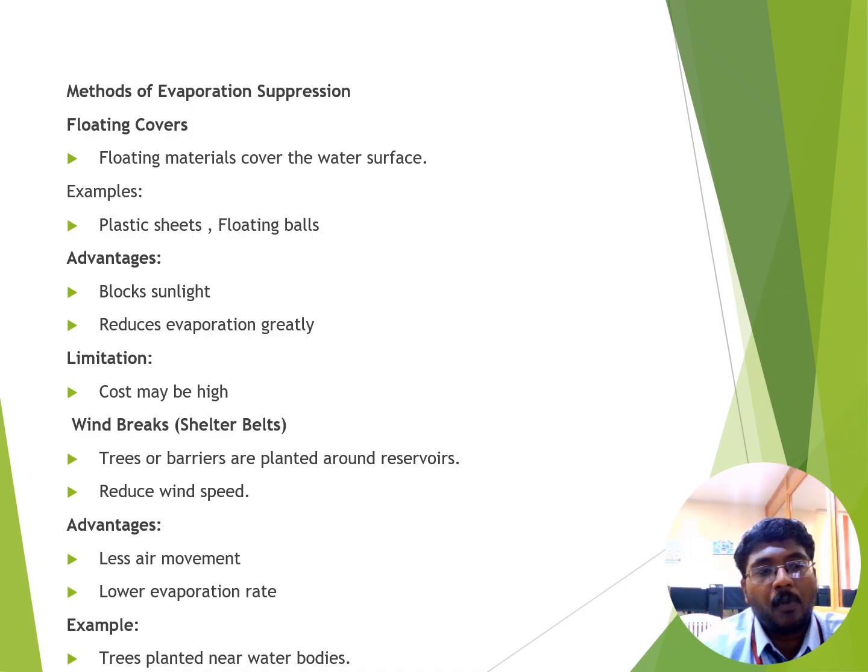Next we see about the windbreak. Planting trees or building fences around the perimeter of the water body reduces the wind velocity, keeping a protective blanket of humid air over the water. The main advantages of this method are less air movement as well as a lower evaporation rate.